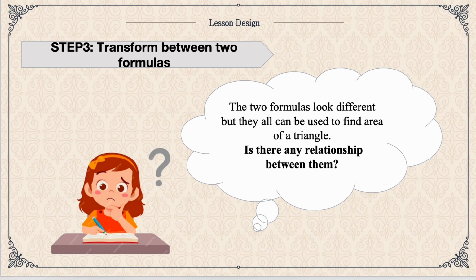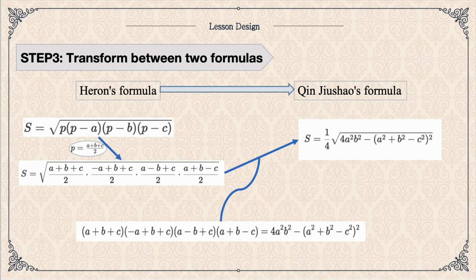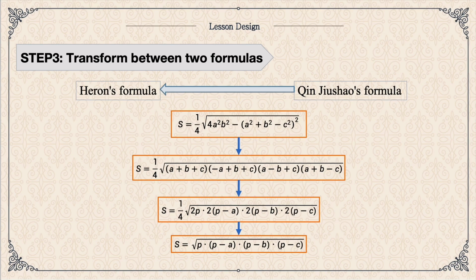Then we will guide students to prove the equivalence of Heron's formula and Qin Jiushao's formula through algebraic deformation. We can transfer Heron's formula into Qin Jiushao's formula. The process may be like that. And vice versa, the process may be like that.